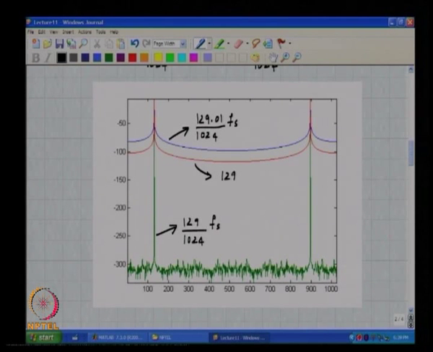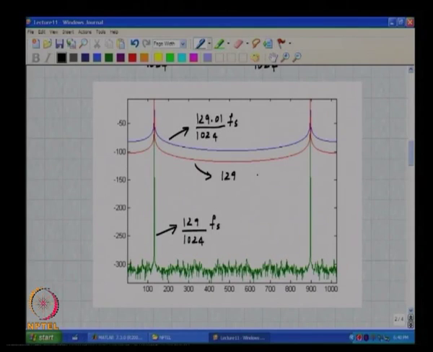what do you think? How do you figure that out? Yeah, sure. I mean, one thing you can say is that as this gets closer and closer to 129, this should become closer and closer to the ideal one, but that still does not tell us why they should be at 129.01.